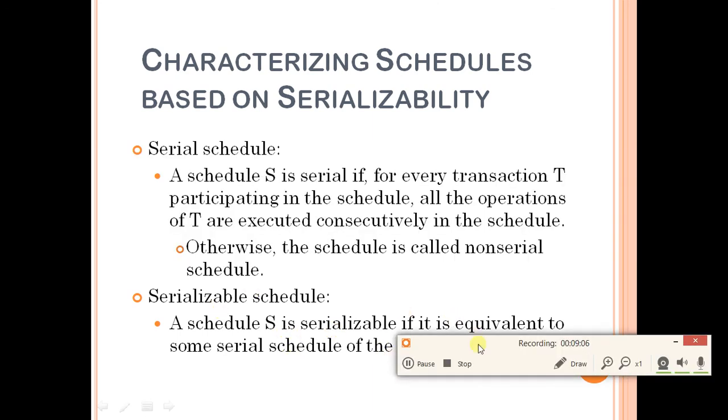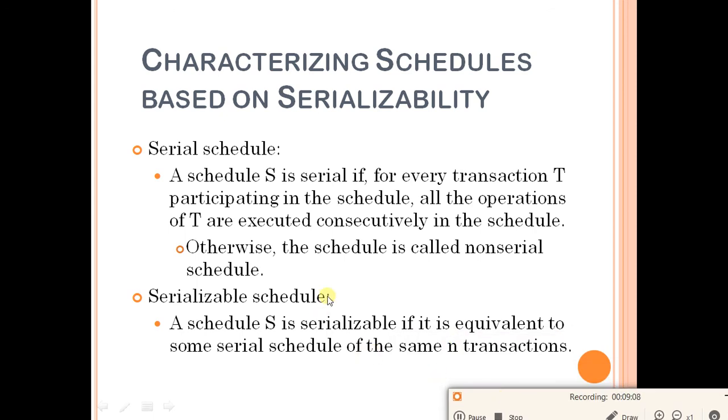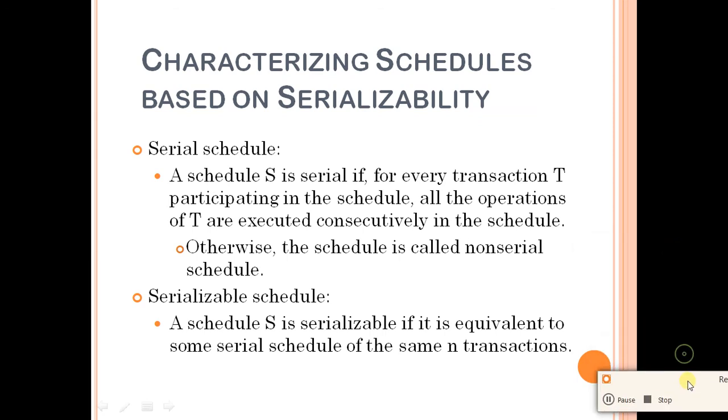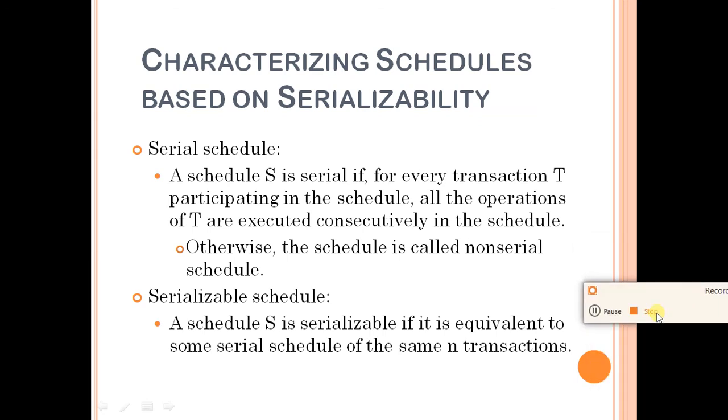Now in the next video, we will see how to create a serializable schedule, or in other words, you can call it the conditions that make a schedule serializable. Okay. So please see the next video.